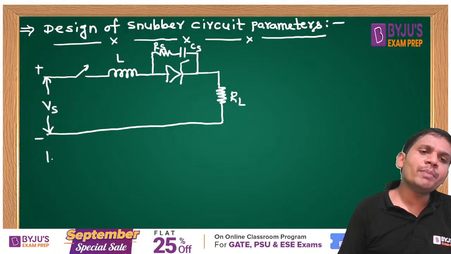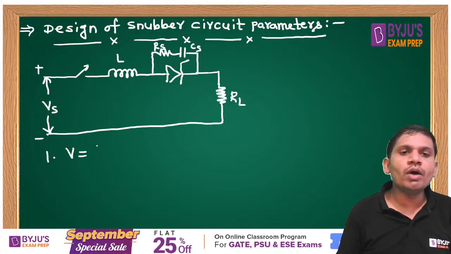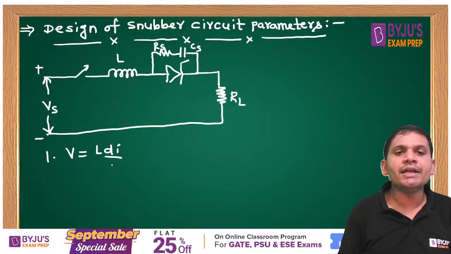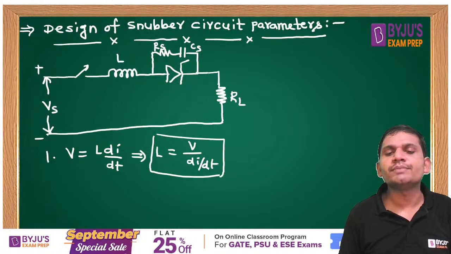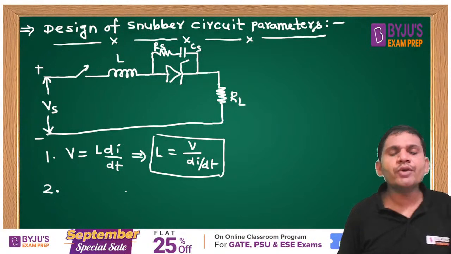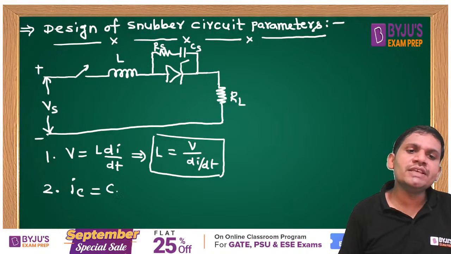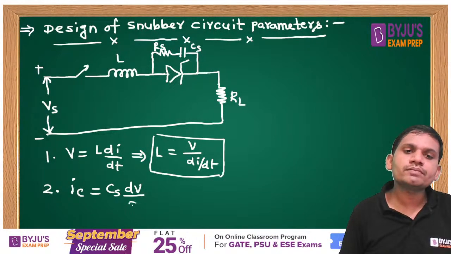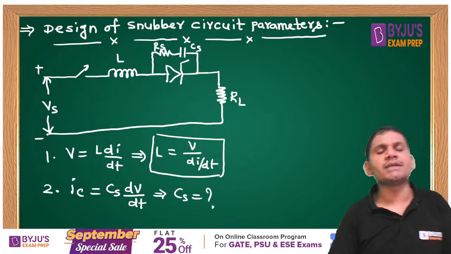One formula to remember: V equal to L into di by dt. From this, we can calculate L equal to V by di by dt. This is the design of a snubber circuit parameter, students. Next, one more formula: Ic equal to Cs into dV by dt. Using this formula, you can calculate the snubber circuit capacitance.